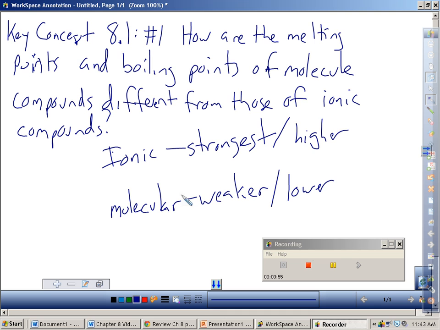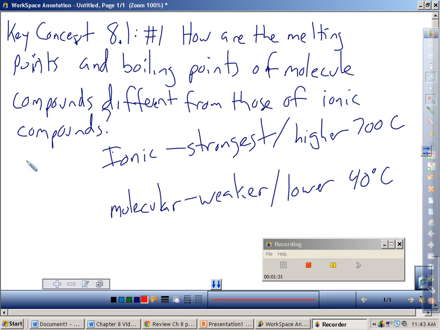So generally in the book, we'll talk about molecular bonds breaking, or they might say what happens at 40 degrees Celsius. That's a relatively cool temperature. That's something we experience just on a hot day. So if something's boiling at 40 degrees Celsius, it's got to be molecular because it has weak bonds. If something's boiling at 700 degrees Celsius, well, then that has pretty strong bonds, and we can assume it's an ionic bond, an ionic compound. Remember, you need to be able to identify an ionic and a molecular.